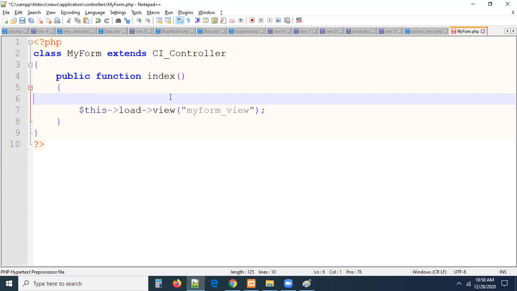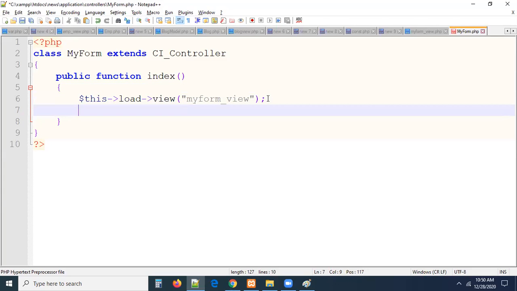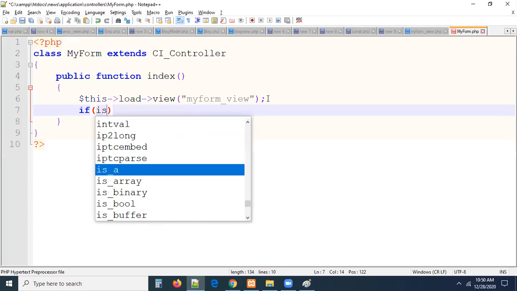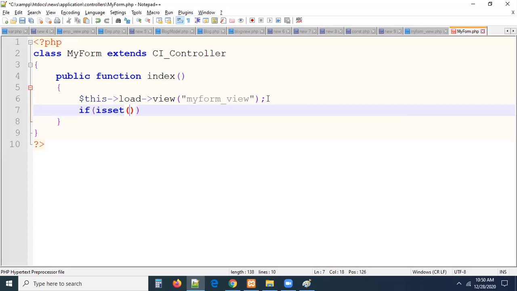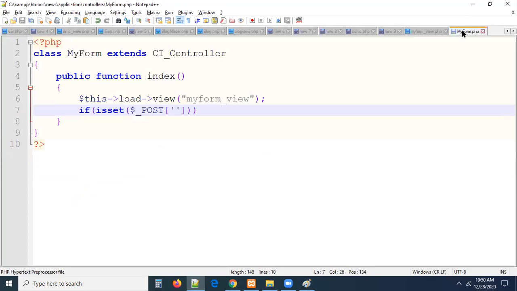Now this is the view, right? After that, once the form is submitted, how do I know form is submitted or not? Simply, I'm writing one small condition here. It's like our core PHP, if it is set. Actually, this is not the process, guys. In the CodeIgniter way, we have to get the data, but just I'm writing this core PHP way, no problem. You can write core PHP also here. Underscore post of name of the submit button. What is the name of the submit button? Name of the submit button is submit only. Okay, this is submit. Just you can give it.